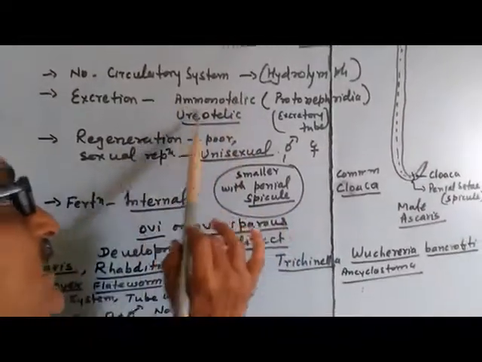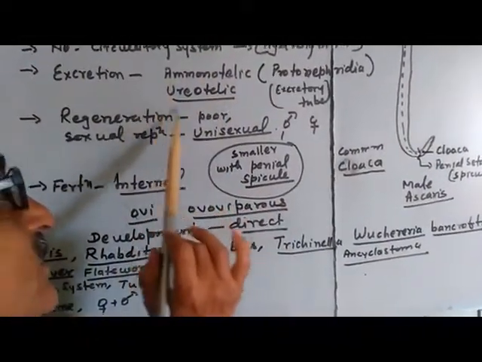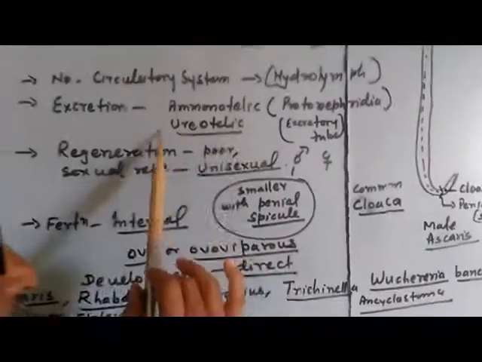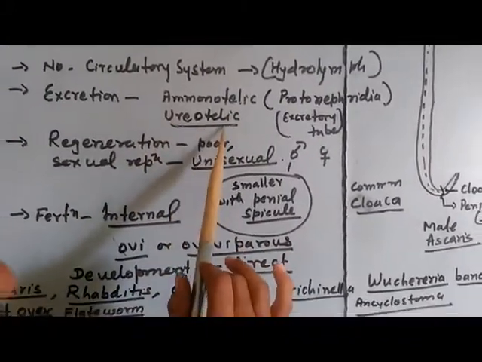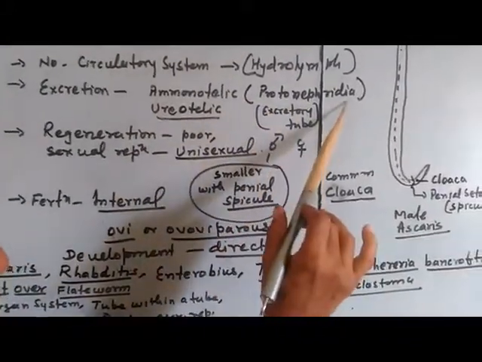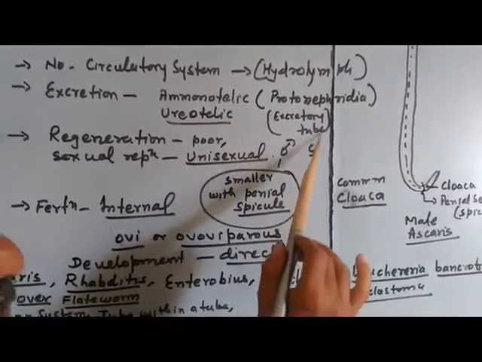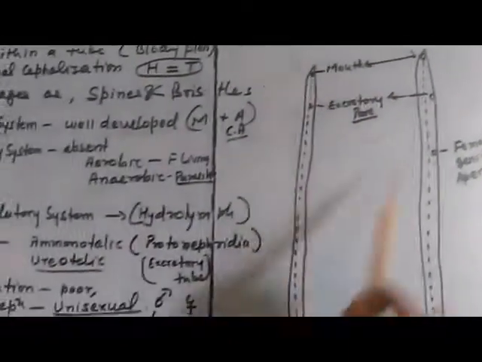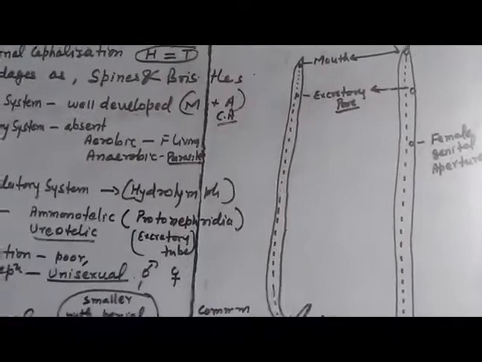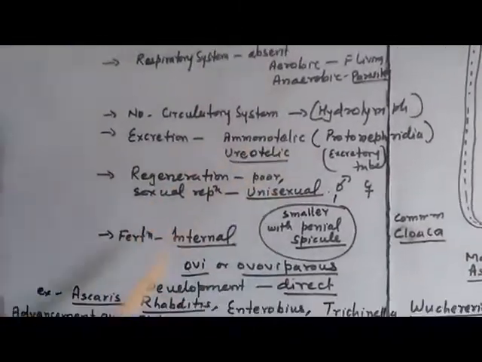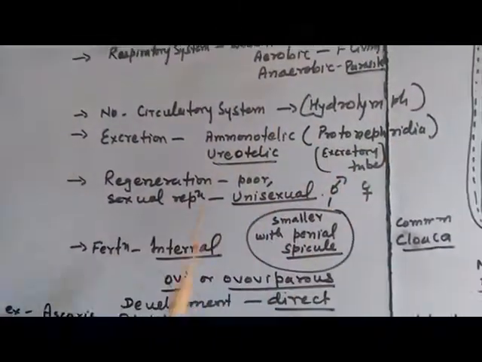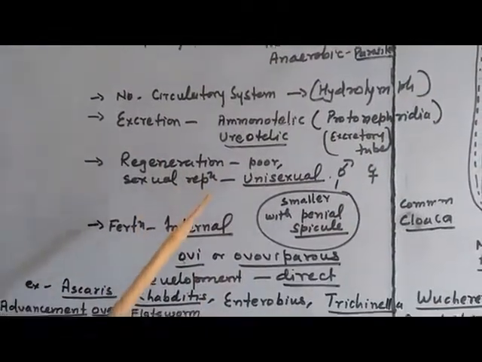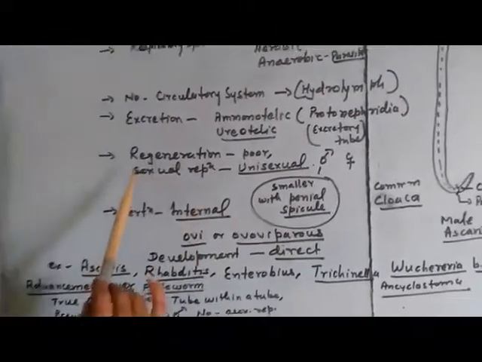Ammonia is excreted, sometimes urea also, through protonephridia. One excretory tube is there, and you can see the excretory pores through which they excrete their waste material. This is the first time you are observing protonephridia. After that, nephridia come in the next member.